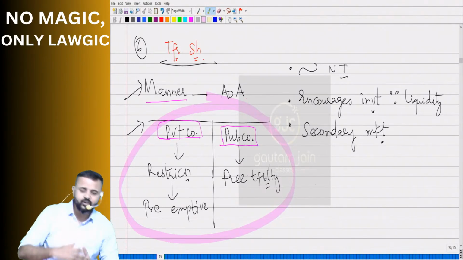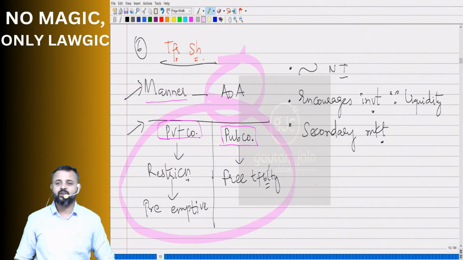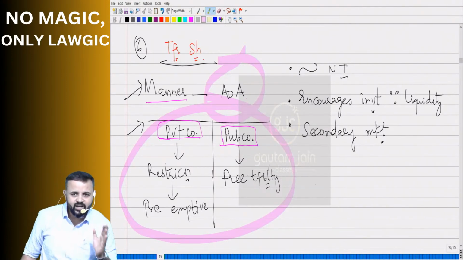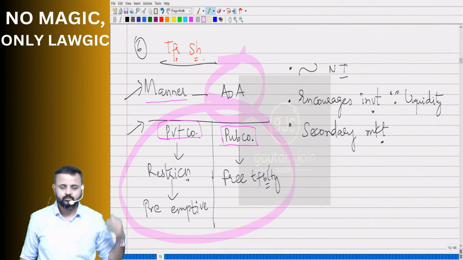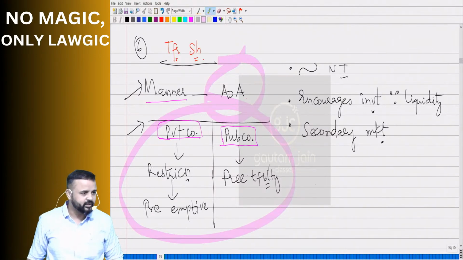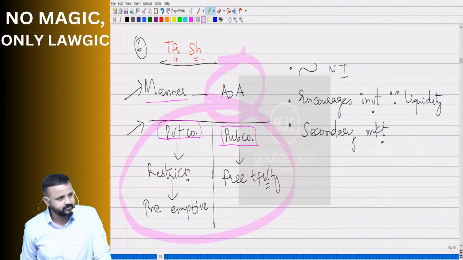Sir, what is the procedure for transfer of shares? And the answer is, it will be specified in Articles of Association. Memorandum of Association is a document which will answer the question what, and articles will answer the question how. What? MOA. How? AOA. So how can we transfer the shares? The answer is in AOA. That will specify the procedure for transfer.